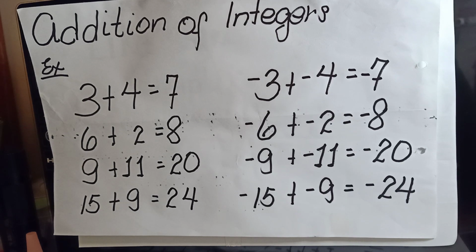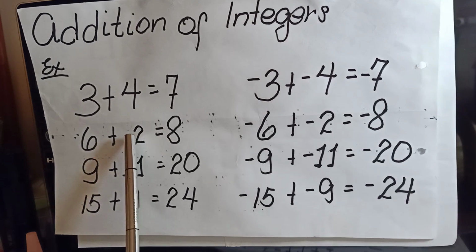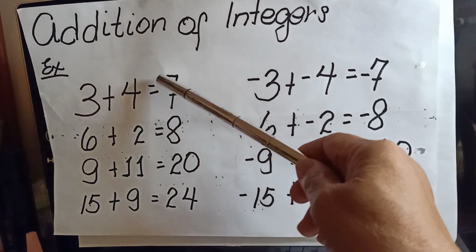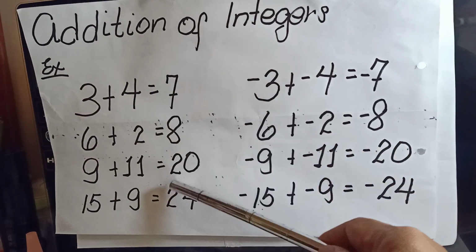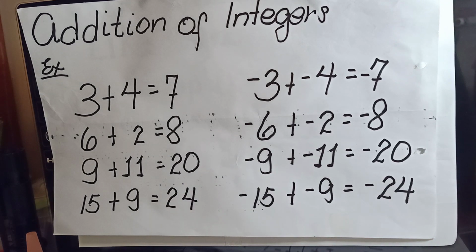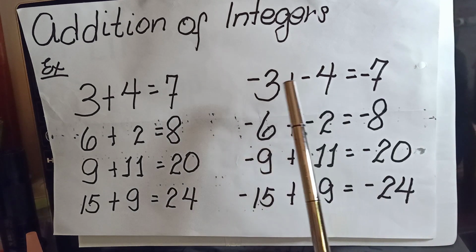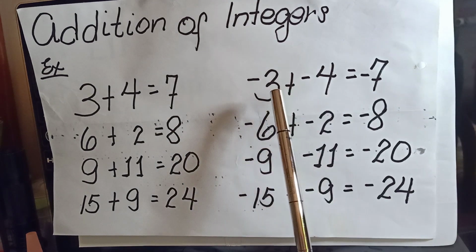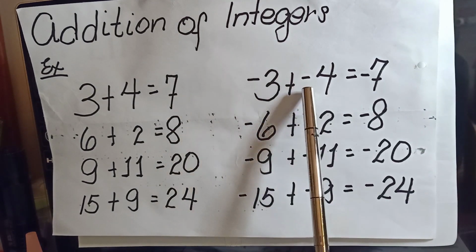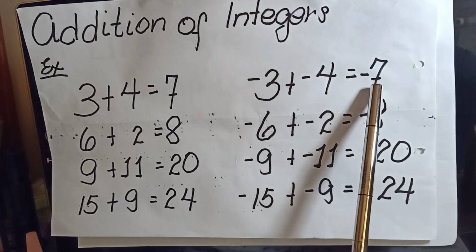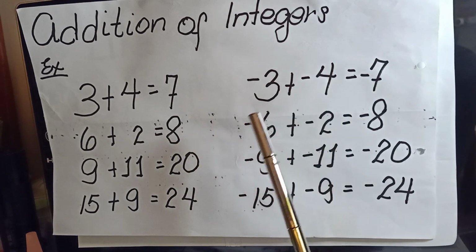Obviously, what are the signs of the numbers we added? They are positive, and take note of the result. They are also positive. Let's take this other set of examples. Negative 3 plus negative 4 is negative 7.